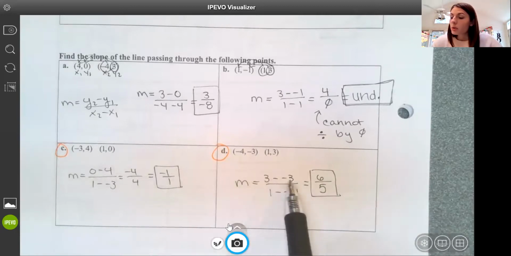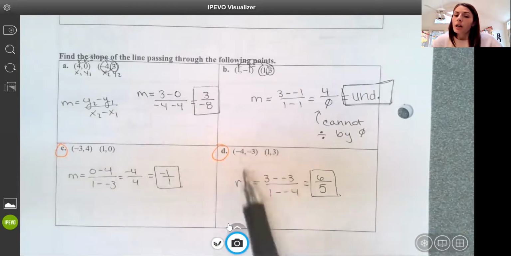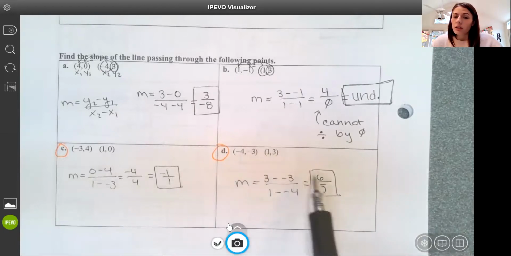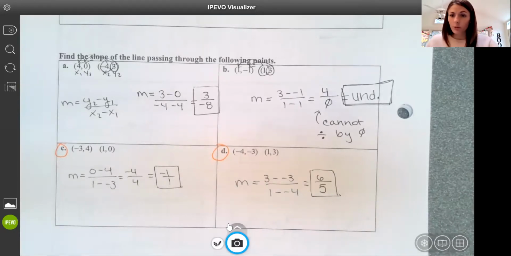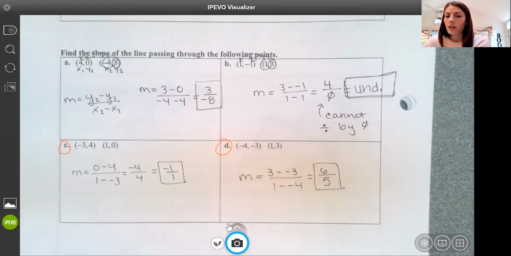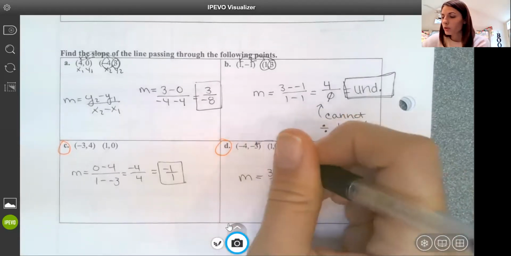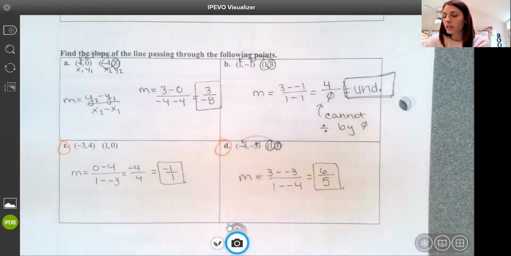On example D, both the numerator and denominator, if we went from second point to first point, give me this double negative. And we should have had 6/5. One thing that I want to point out, which will probably get asked in class anyway, is does it really matter which point I start with? No. Because it just says y2, I tend to start with the second point and go to the first point. And then I go x2 and I subtract x1.